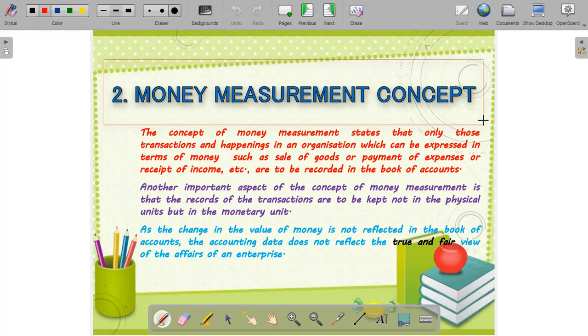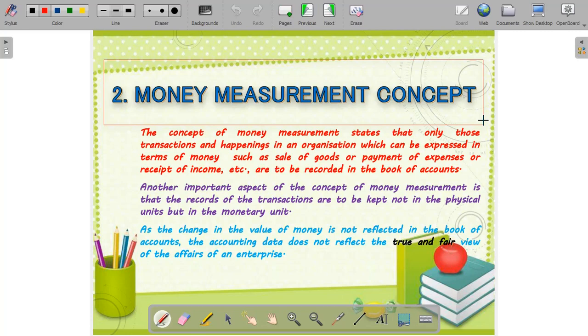Suppose a business enterprise has 70,000 rupees cash, 2 buildings, 4 machines, these assets cannot be added and shown in the financial statement unless they are valued in terms of money. Another important aspect of the concept of money measurement is that records of the transactions are to be kept not in the physical unit but in the monetary unit. This is the mandatory requisite of accounting.